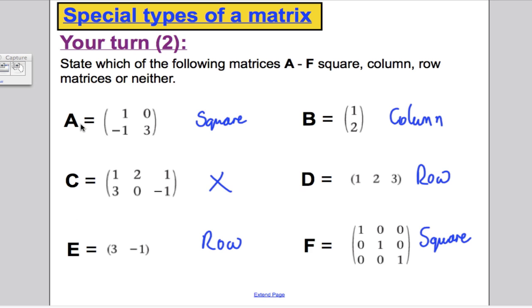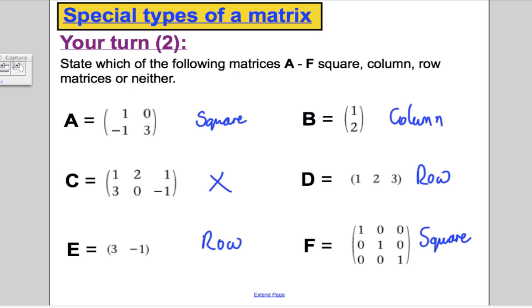Okay, right, now we've introduced the idea of a matrix. We've learnt how to write them. We know the numbers in them are called elements. We know how to describe the size of a matrix in terms of R times C, or its dimension. And we know about specific matrices: square, column, and row matrices.